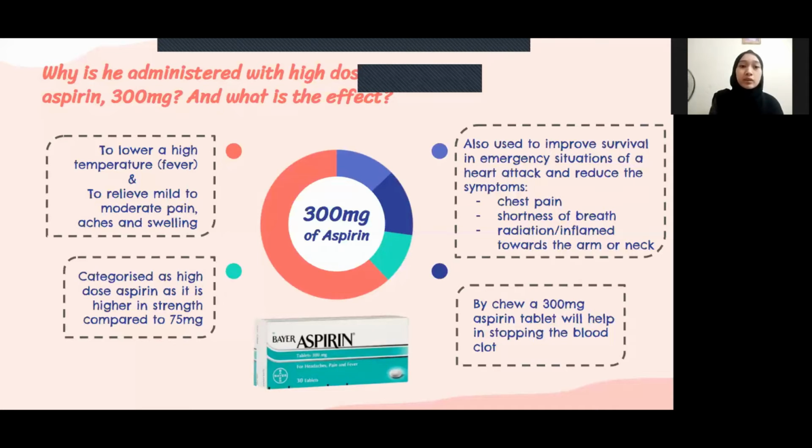So with the aspirin, chewing a 300 milligram aspirin tablet will help in stopping the blood clot and will reduce the symptoms and relieve the pain for the patient. Okay, so next I will pass to the next presenter.